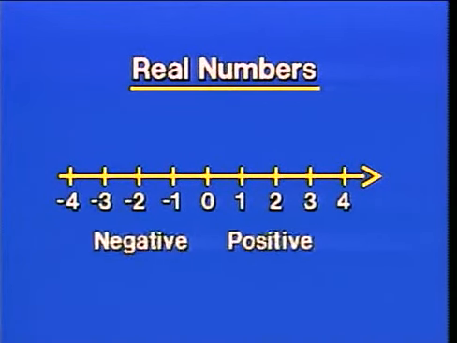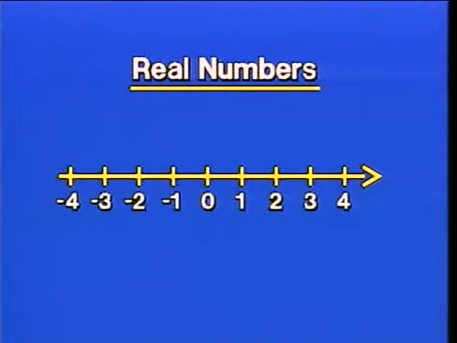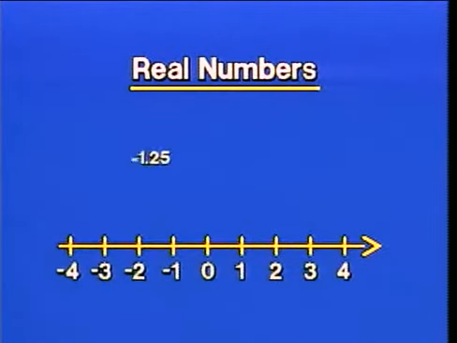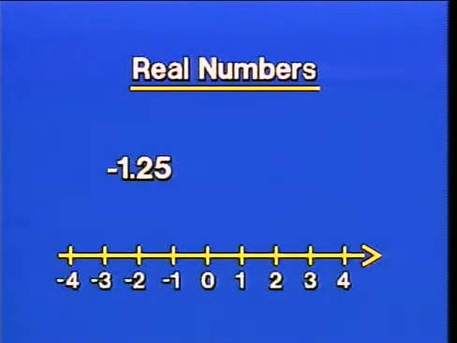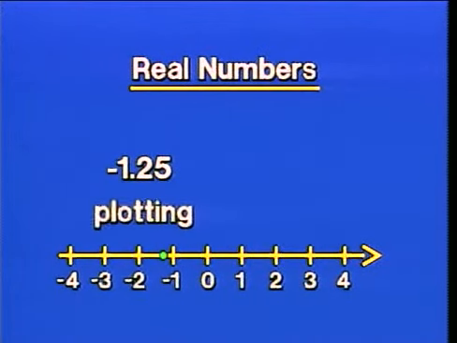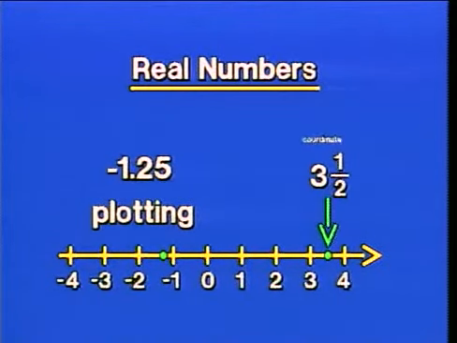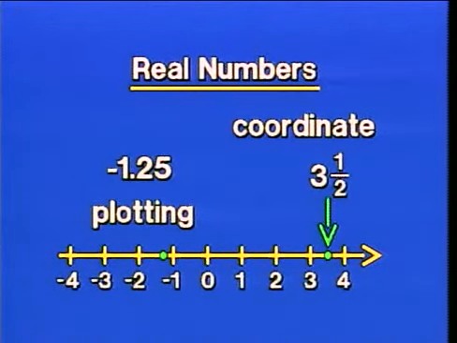Now, a notion related to this number line idea is the notion of taking a number like -1.25, and then finding its location on the real number line. And in finding the location and marking it, we are plotting that point. Another idea is that given a point on the real number line, like this point, calling it by name or naming its position is really naming the coordinate for that point.